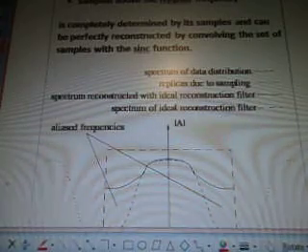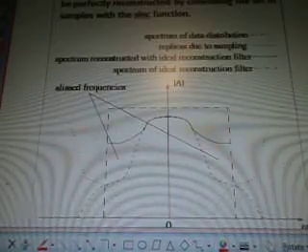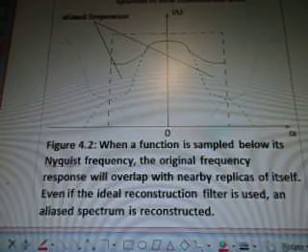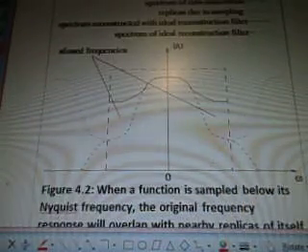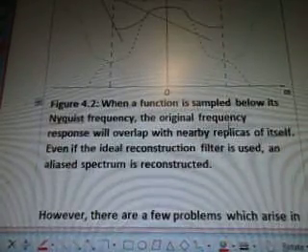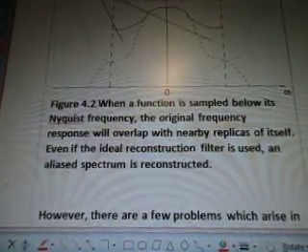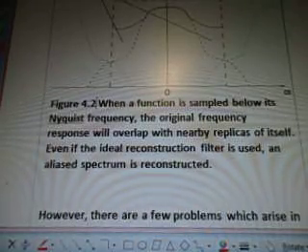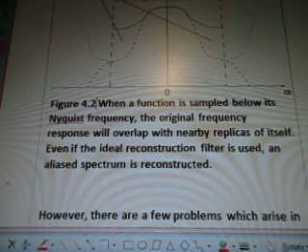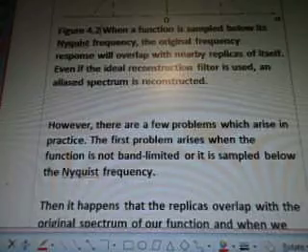Spectrum of data distribution, replicas due to sampling, spectrum reconstructed with ideal reconstruction filter, spectrum of ideal reconstruction filter, alias frequencies. It's quite the graph there, eh, with all the little lines on it and stuff. Okay, so it's showing the different frequencies and stuff. So figure 4.2. When a function is sampled below its Nyquist frequency, the original frequency response will overlap with nearby replicas of itself. So it's like creating a dual signal then. Even if the ideal reconstruction filter is used, an alias spectrum is reconstructed. So I don't know if that means two signals or not.